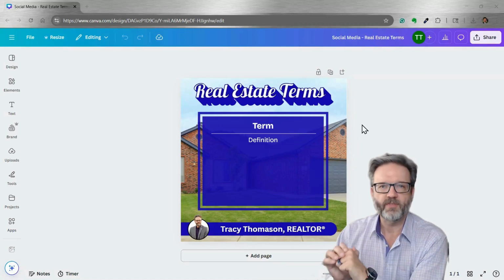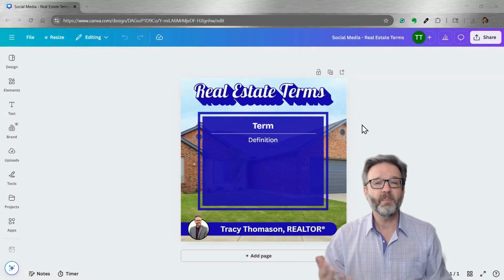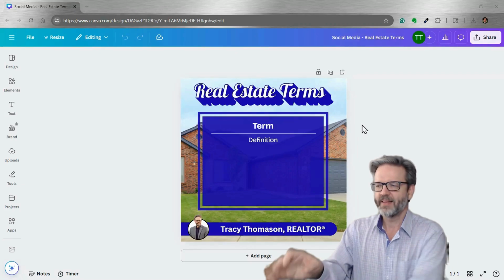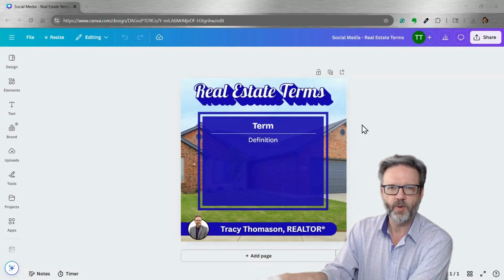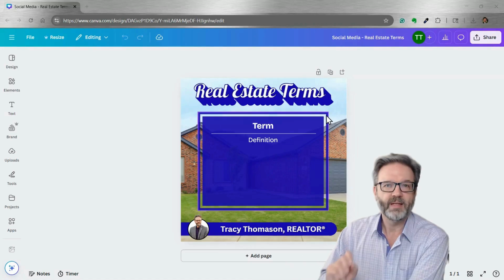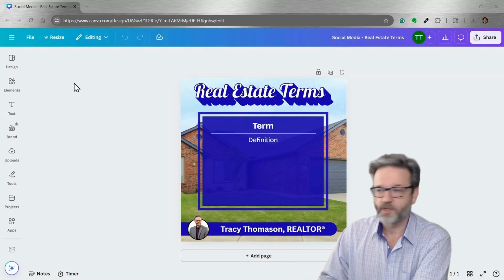You can create this graphic to look however you want. It doesn't have to be framed, it could be off to the side. You can buy templates. Go to Etsy. You can buy pre-made graphic templates. This is pretty basic. I did not get too elaborate, but you can get as elaborate as you want with this. Now we're going to import that CSV file and create our 52 social media posts.